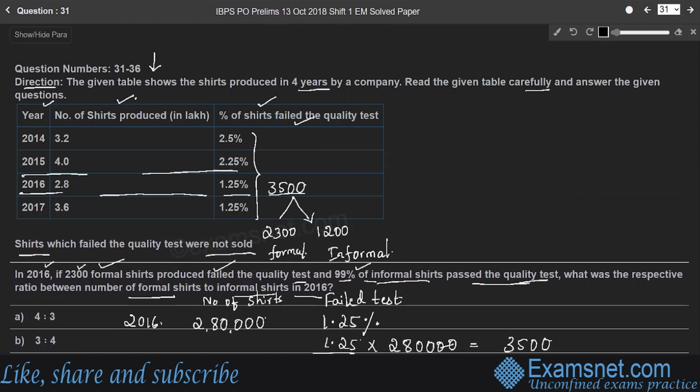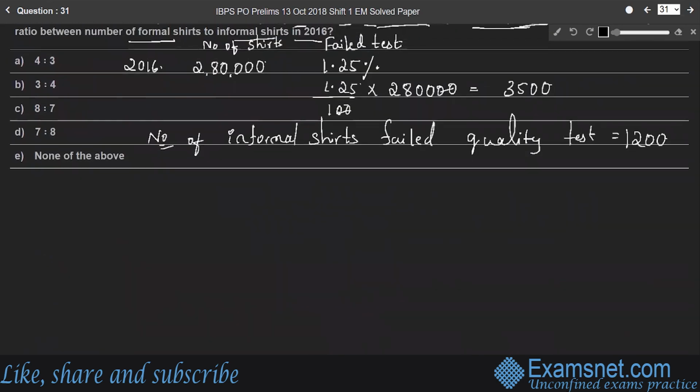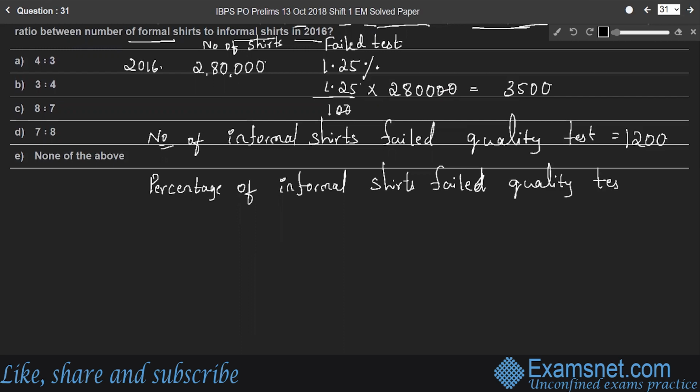That means the percentage of informal shares that failed the quality test is only 1%, because 99% passed. Therefore, the percentage of informal shares that failed the quality test is 100 minus 99, that is 1%.